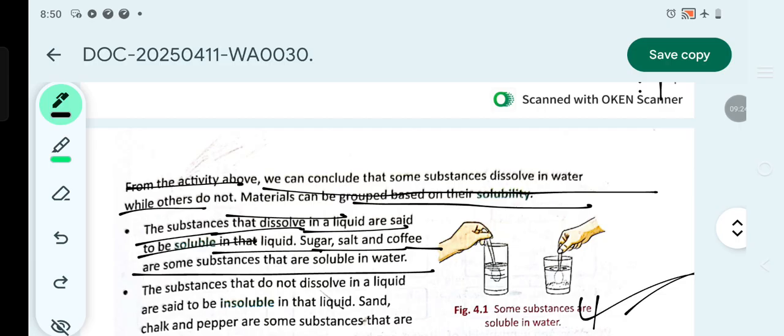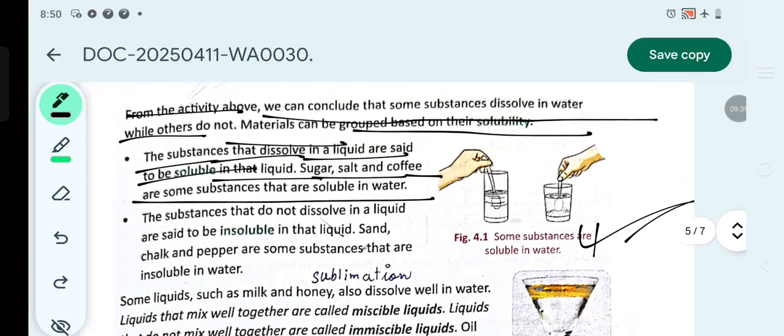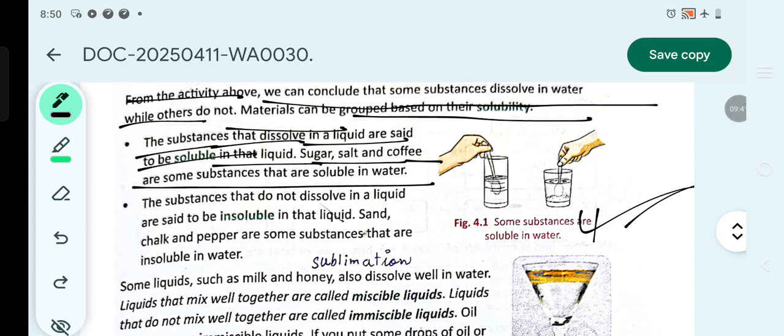Now the substances that do not dissolve in a liquid are said to be insoluble substances, as you can see here, like sand, chalk and pepper, which are insoluble in water.